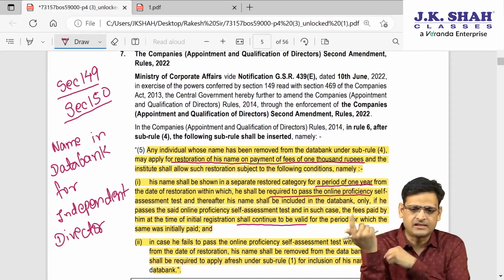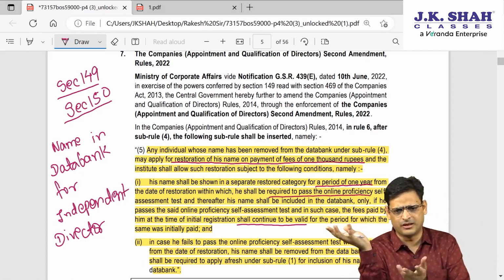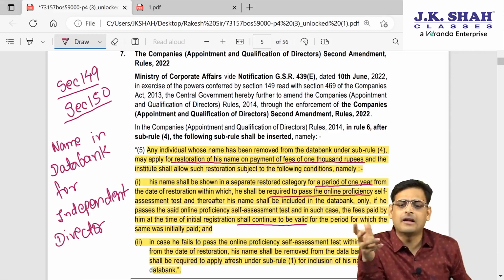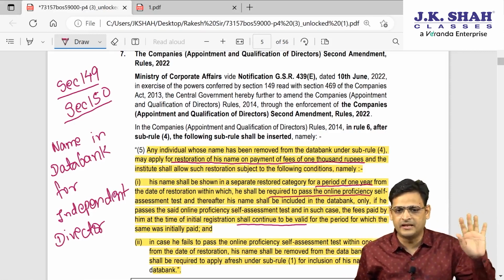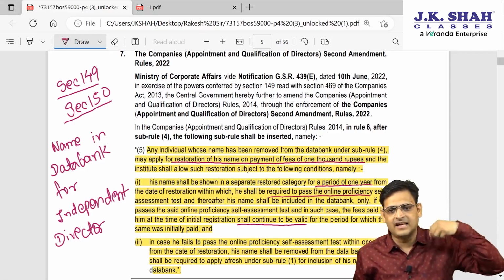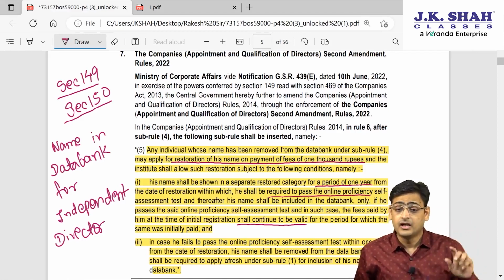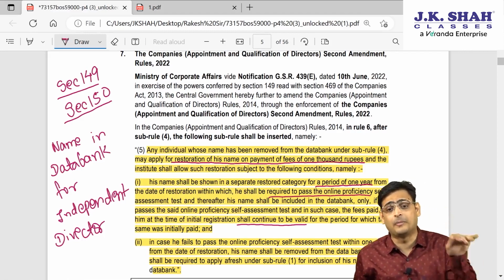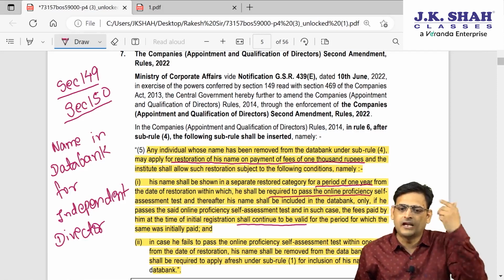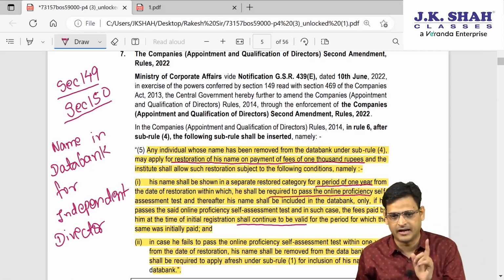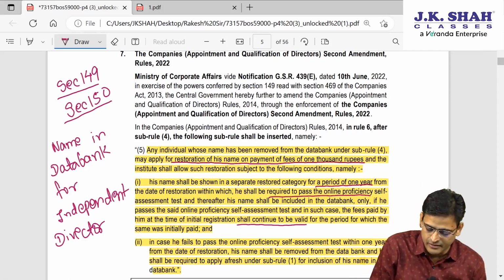So if Mr. Y wants to become an independent director in any company in India, his name has to be there in the data bank for independent directors. Now let's say he has already enrolled and his name is in the data bank. From that point, within a certain time limit, he has to pass an exam. I am going to discuss that important point. If he does not pass the exam within the time limit, then his name will be